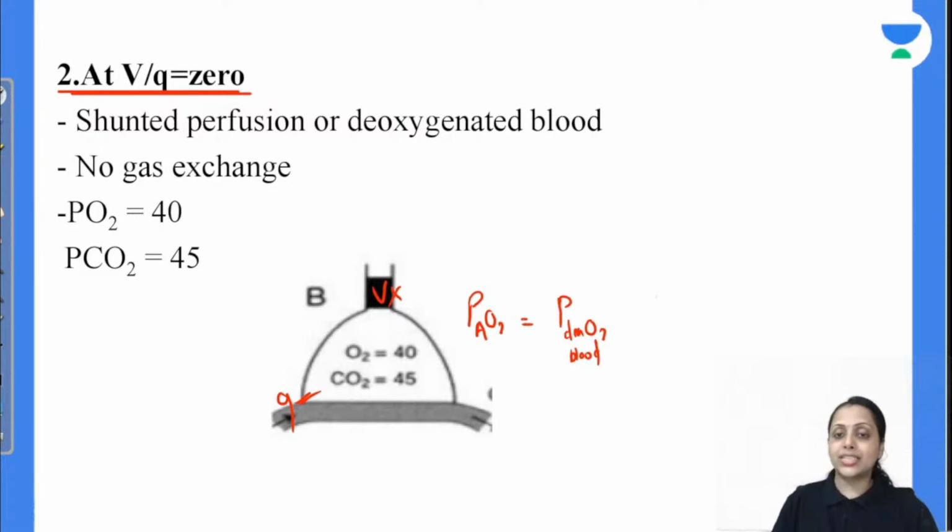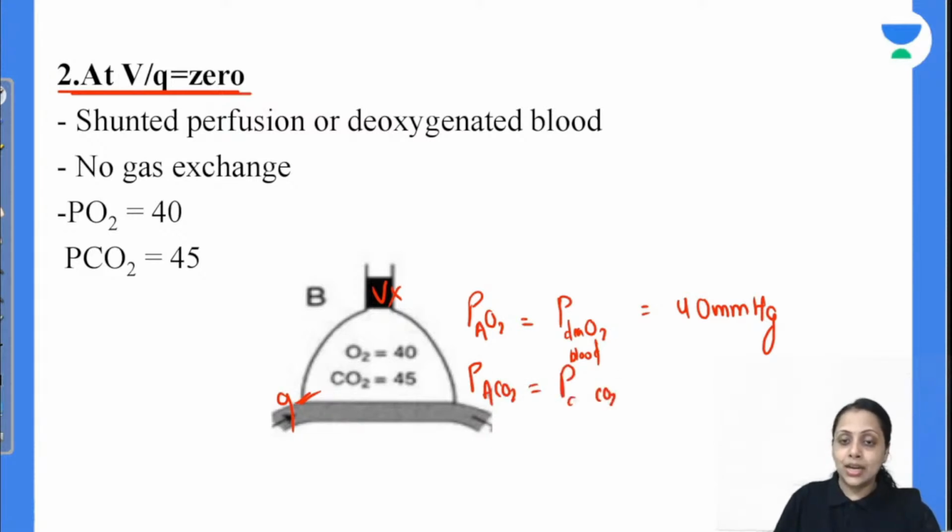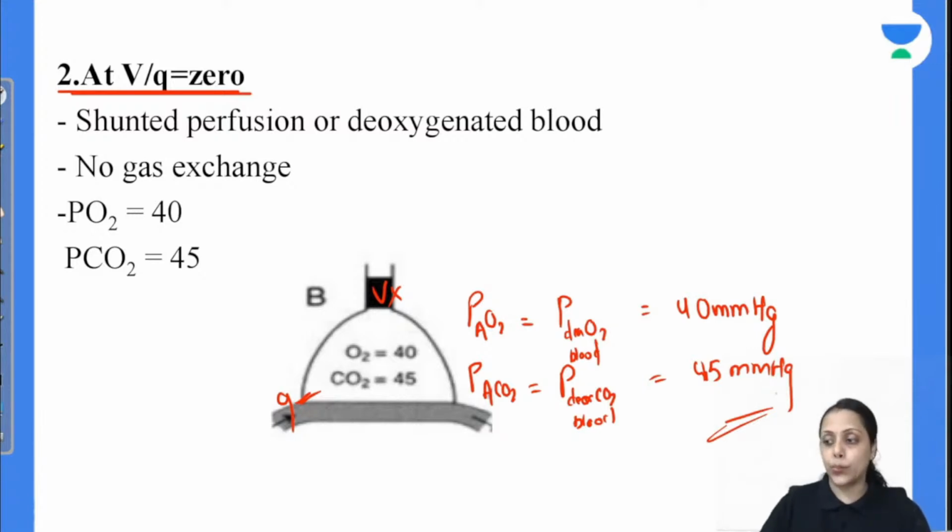So deoxygenated blood में partial pressure of oxygen is 40 mmHg. ठीक है? Partial pressure of carbon dioxide at the level of alveolus out here is equal to partial pressure of carbon dioxide in the deoxygenated blood. And deoxygenated blood में carbon dioxide का partial pressure होता है 45 mmHg. So this is the partial pressure of oxygen and carbon dioxide in the situation of ventilation perfusion ratio 0.